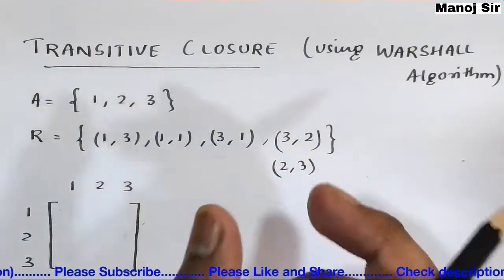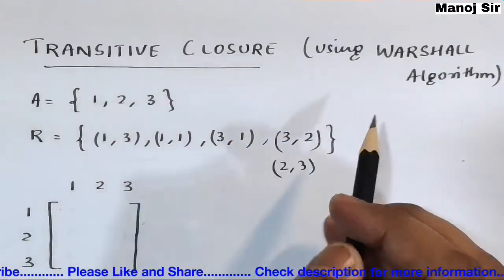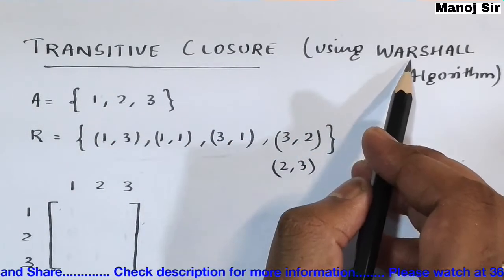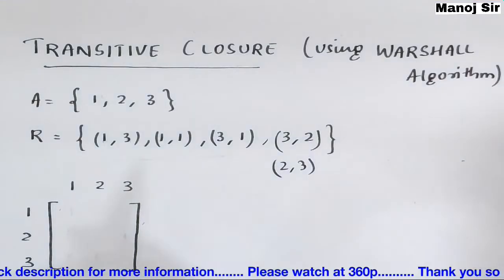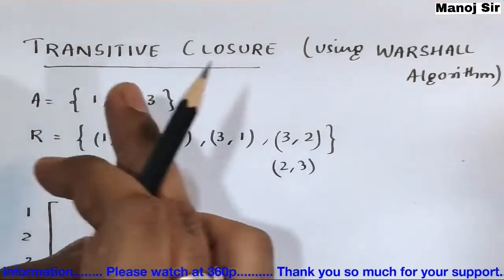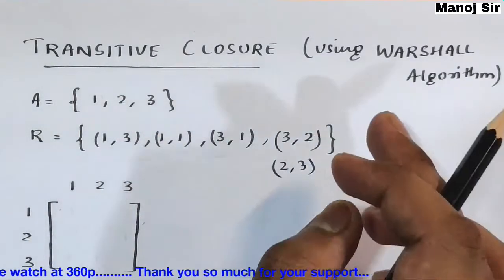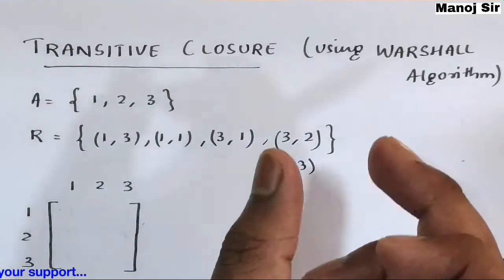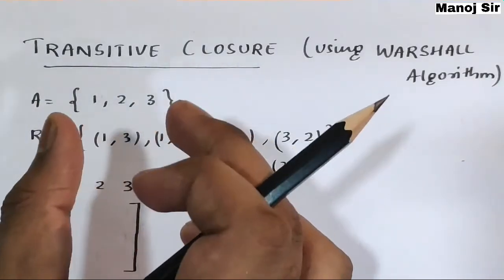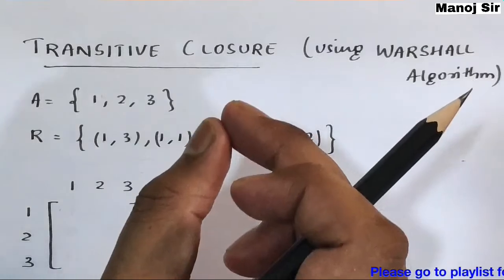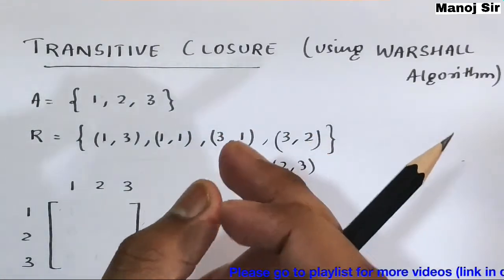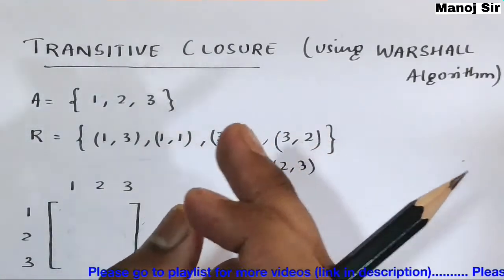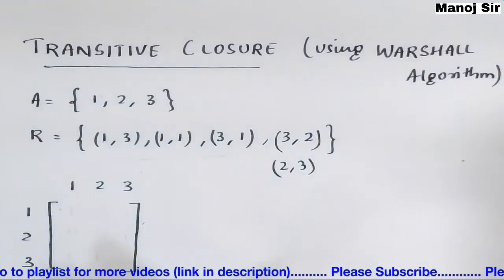And how do we find those pairs? With the help of Warshall algorithm. If you simply add those pairs, the transitive closure, to any relation, then that relation becomes a transitive relation.